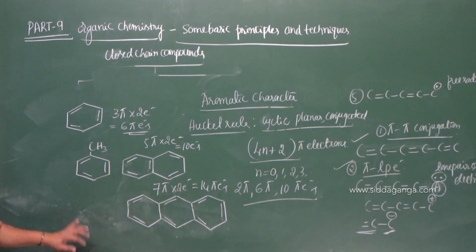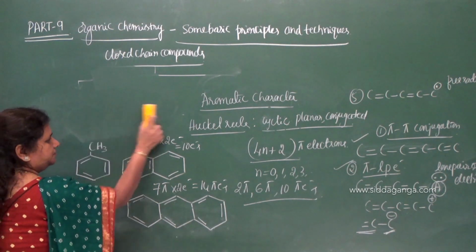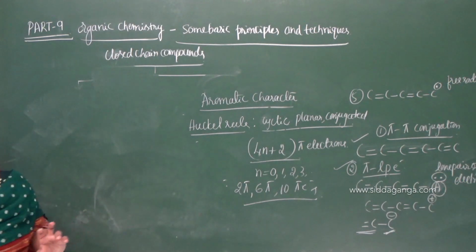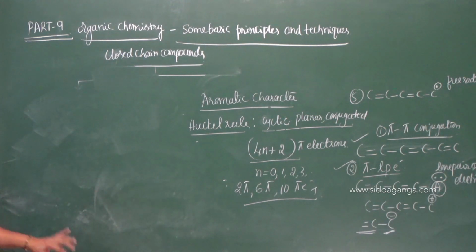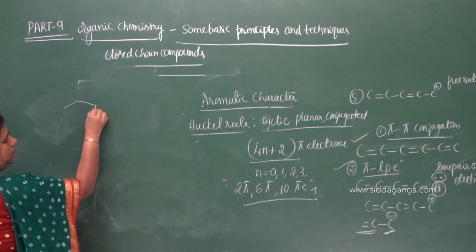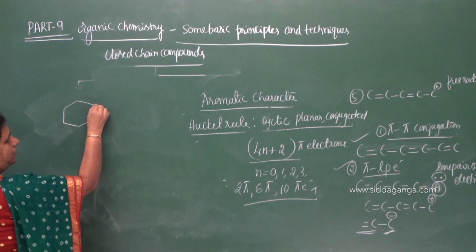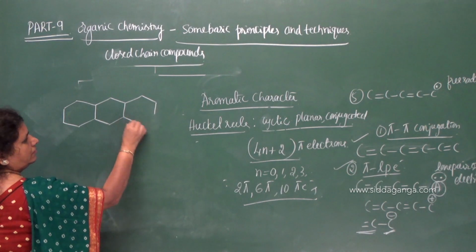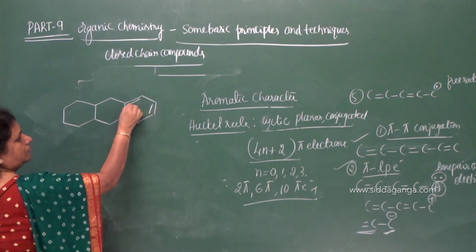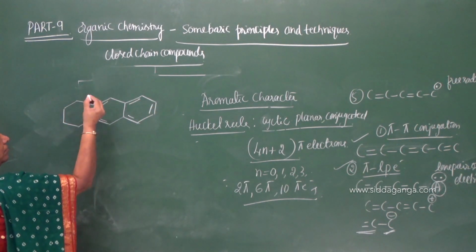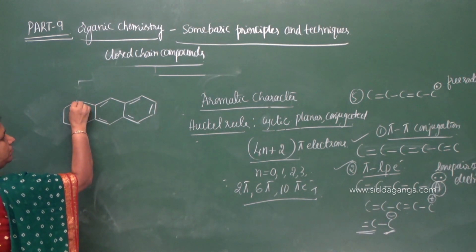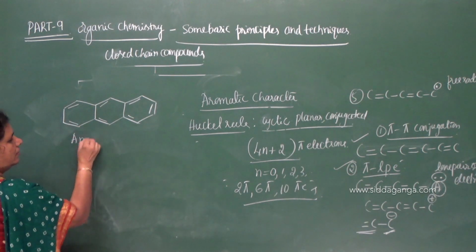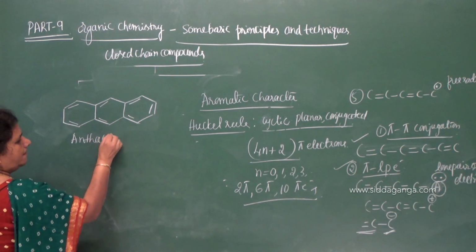So one more example you can give, as I have given, anthracene. So this is anthracene.